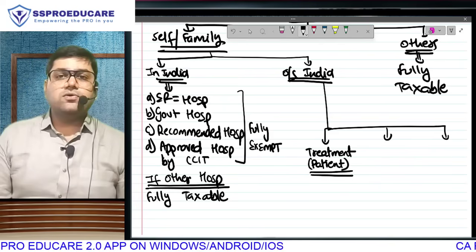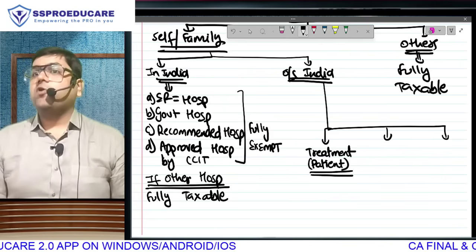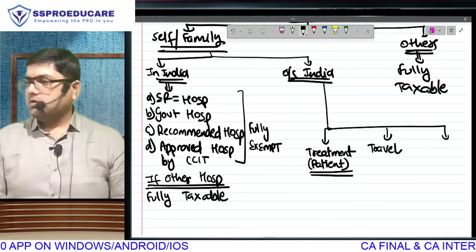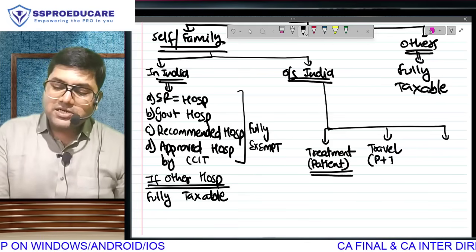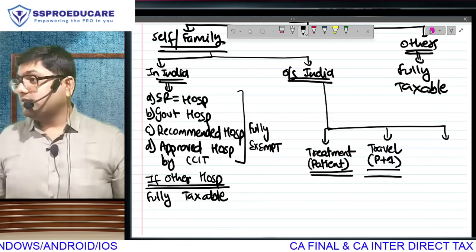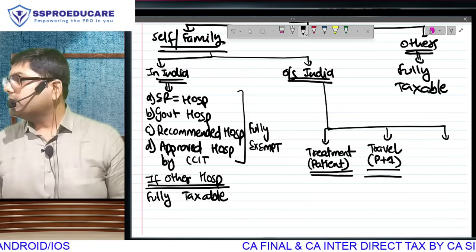But over and above the treatment cost, if it's a foreign treatment, there will also be travel cost, and that travel cost will be patient plus 1 attendant, plus 1, like you use in your day-to-day lingo.